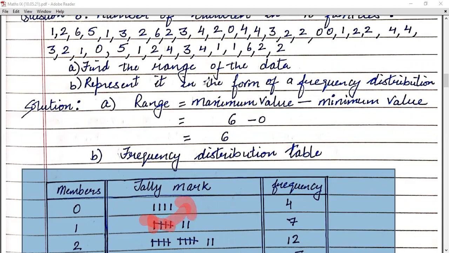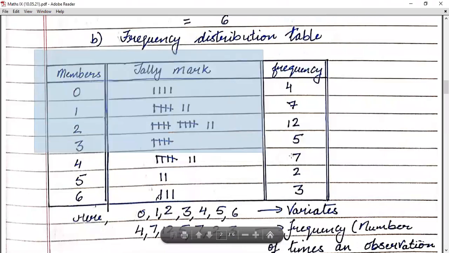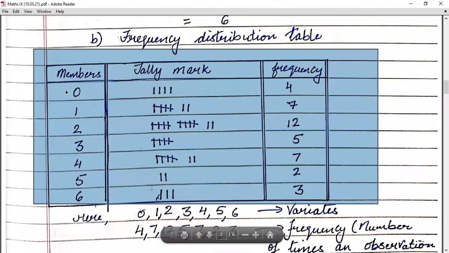Okay, children. So you can see that this is your tally mark table. Now, after completing, you will get 0 children, that is 4, 1 child in a family, that is 7, 2, 12, 3, 5. So, children, these are your frequencies.